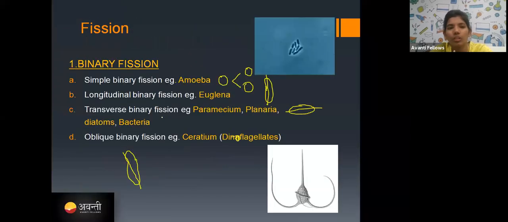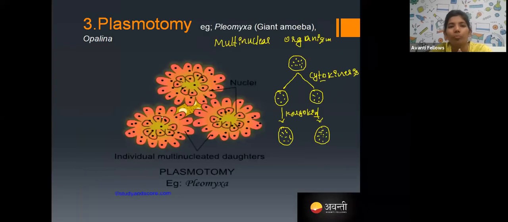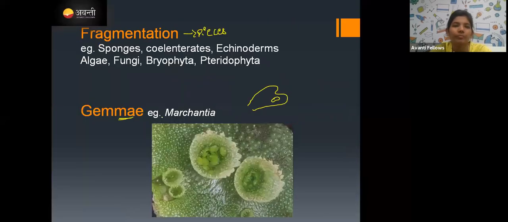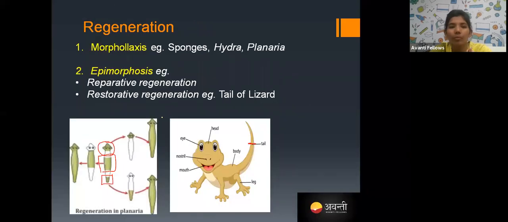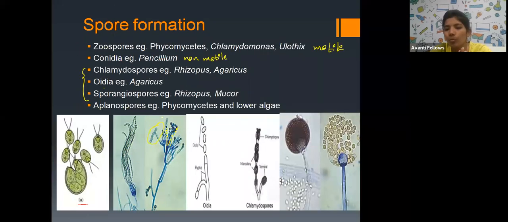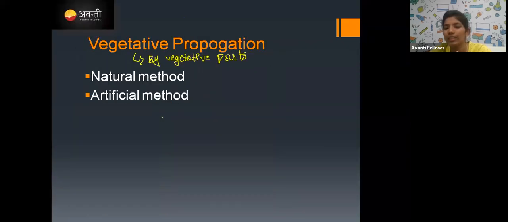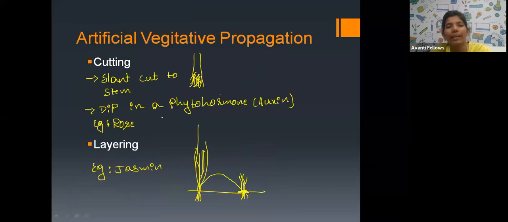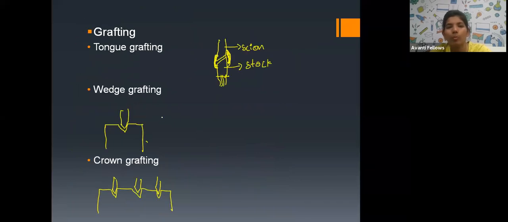The types of asexual reproduction are fission, binary fission, multiple fission, plasmotomy, budding, which is of two types, exogenous and endogenous, fragmentation and gamma formation, regeneration, spore formation, and finally vegetative propagation, natural vegetative propagation and artificial vegetative propagation.